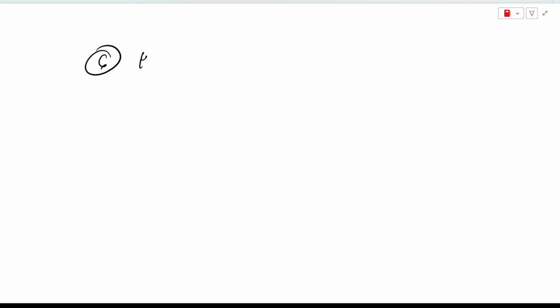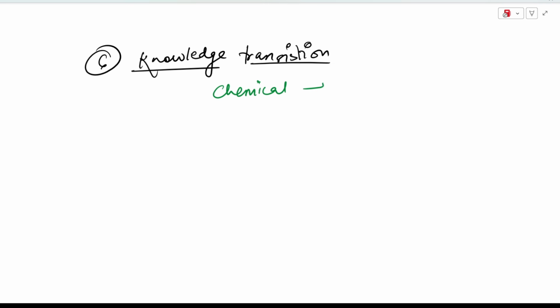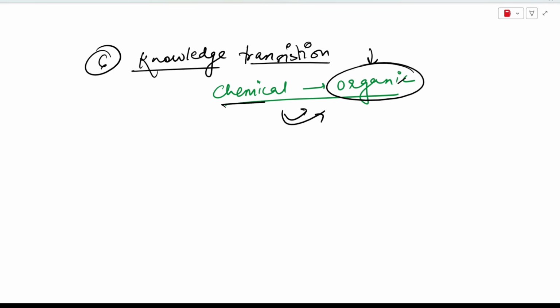The next constraint is that knowledge transition is difficult. What do we mean by knowledge transition? Right now we are in a phase of chemical farming, and switching from chemical farming to organic farming requires you to learn completely new methods, which is not easy. I also talked about how organic farming is not something new for our farmers, but still, to switch completely from chemical farming to organic farming requires some kind of knowledge, and that is currently lacking in India. So knowledge transition is difficult in the Indian context.